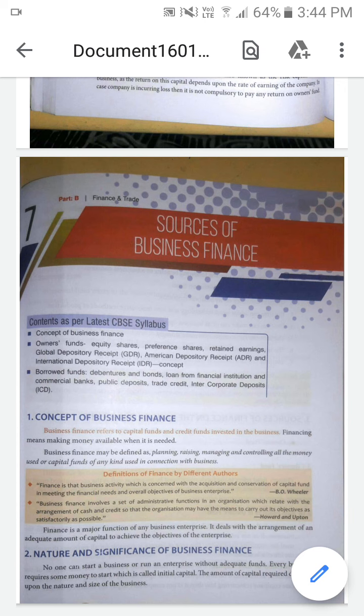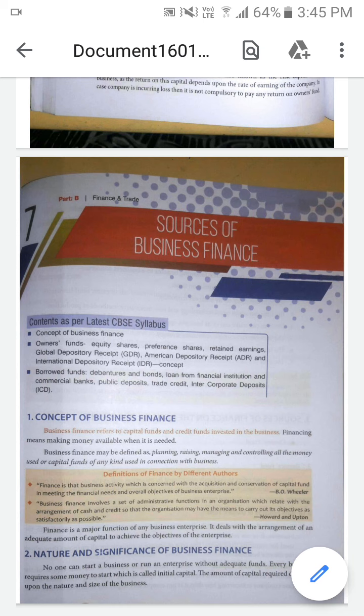This is the main important concept of business finance, and there are 2 important definitions by different authors of finance. The business activity which is concerned with the acquisition, acquisition meaning purchasing, and the conservation of capital fund in order to meet the financial needs. This is the main objective, and also to achieve the overall objective of the business enterprises. Finance is the major function of any business enterprise, mainly dealing with the arrangement of an adequate amount of capital in order to achieve the objective of the enterprise.